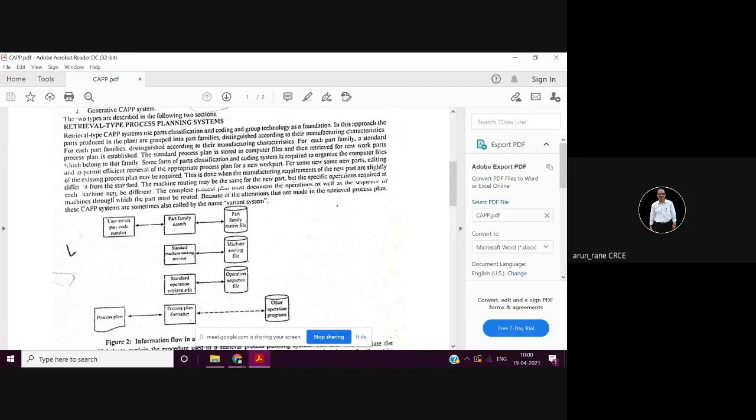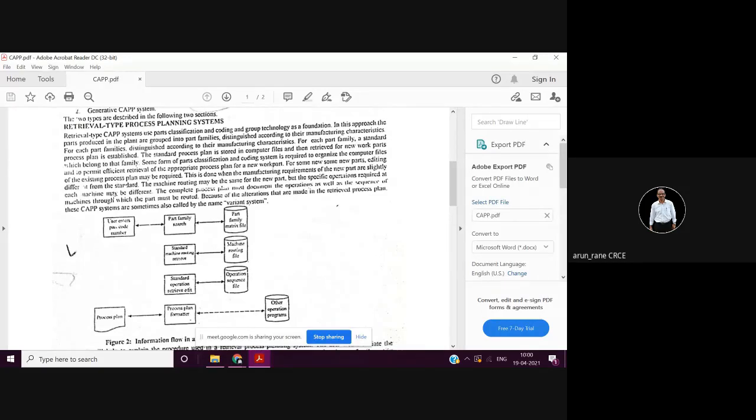Group technology means you are grouping the components, just like grouping the students height wise: up to 5 feet, between 5 and 6 feet, above 6 feet. Like that, you are grouping the components: circular components, then prismatic, that is rectangular components.